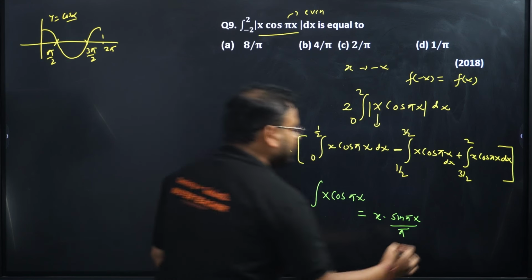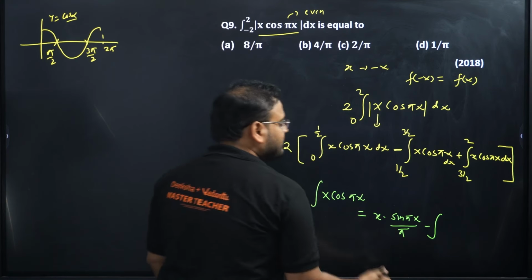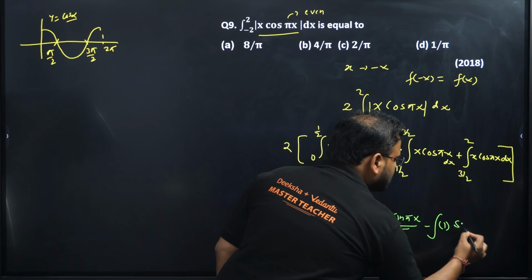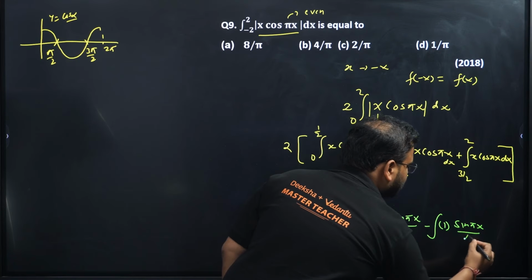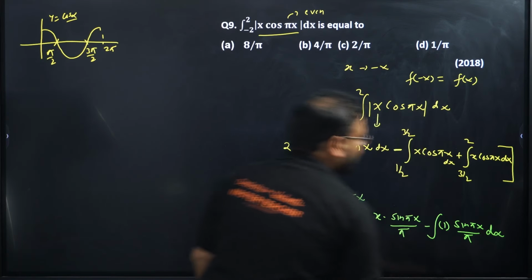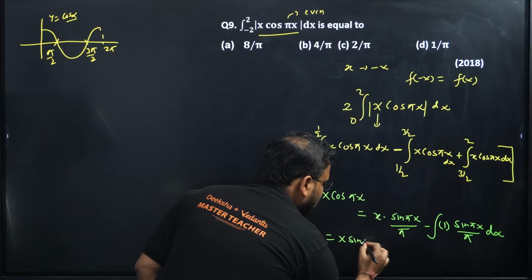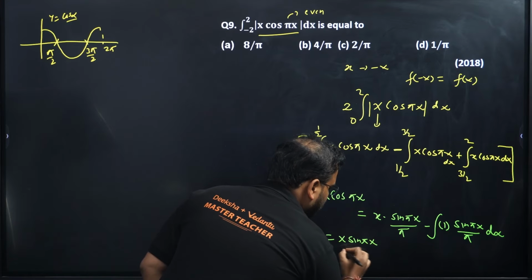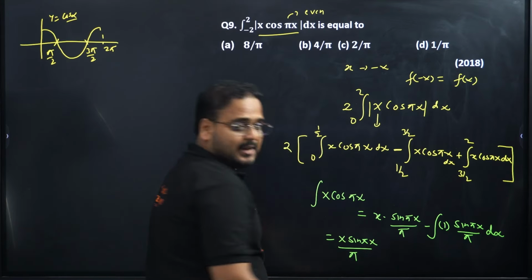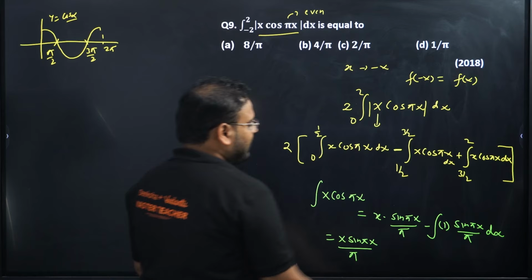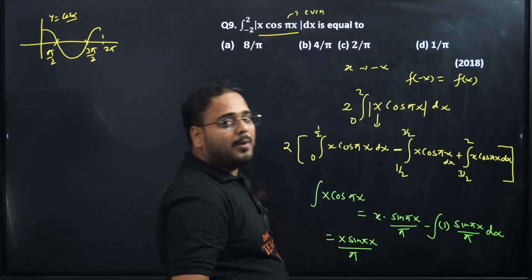There comes a minus sign. Derivative of x will be 1. You have over here sin πx by π. One last time we have to integrate the last part. We have x sin πx by π, and this integration of sin will become what? Minus cos.